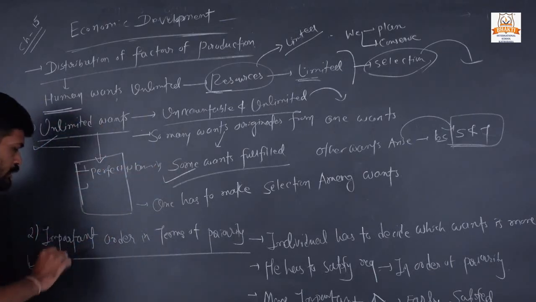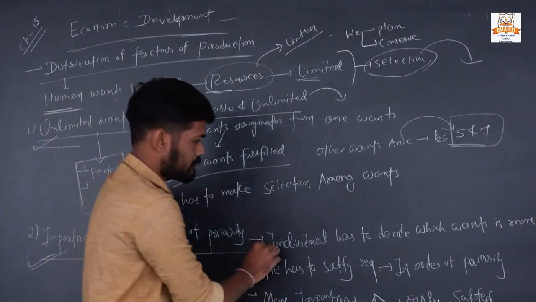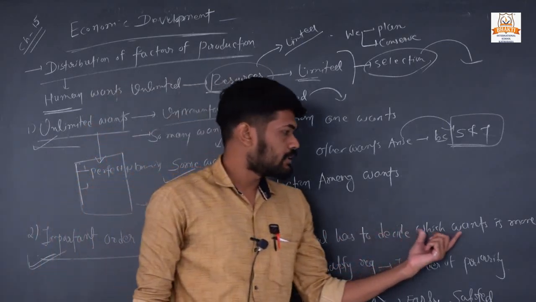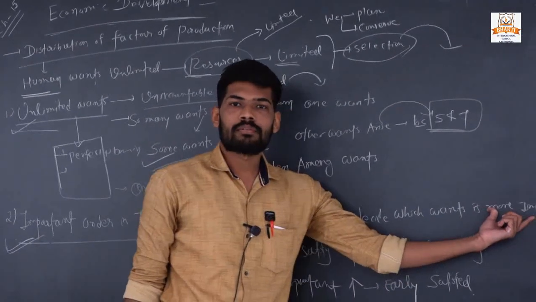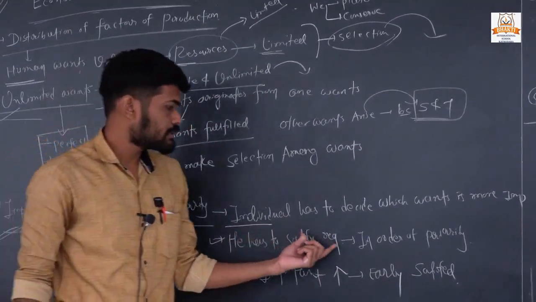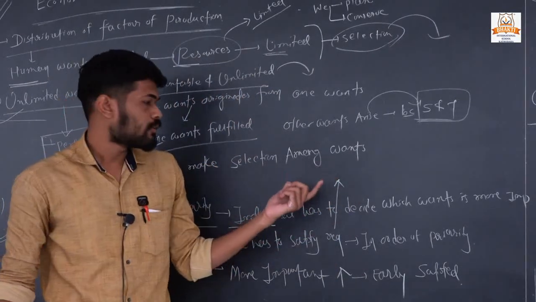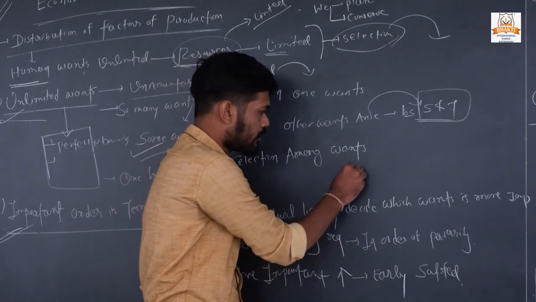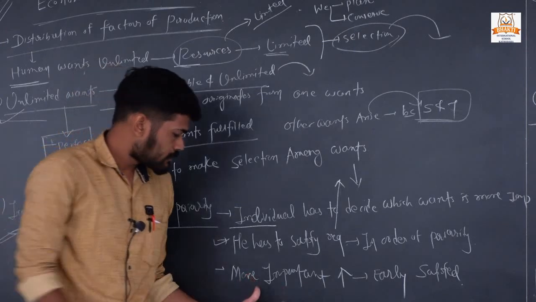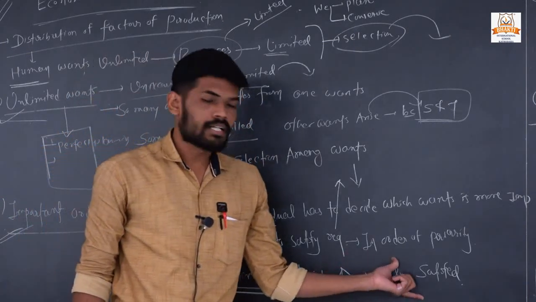Okay, second one is importance in order of priority. First, an individual or person has to decide which want is more important for them. Second, out of this, he has to satisfy some important wants earlier and the not necessary wants at a later time. Okay, and third, more important wants are satisfied first and the later ones after.